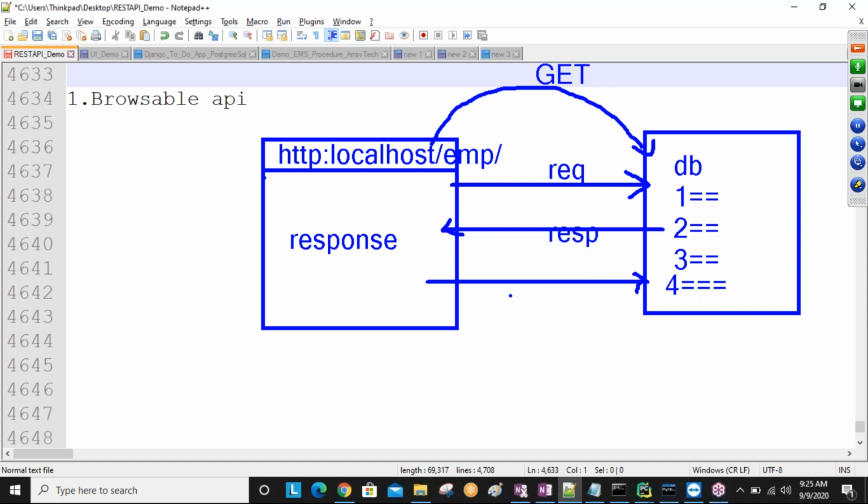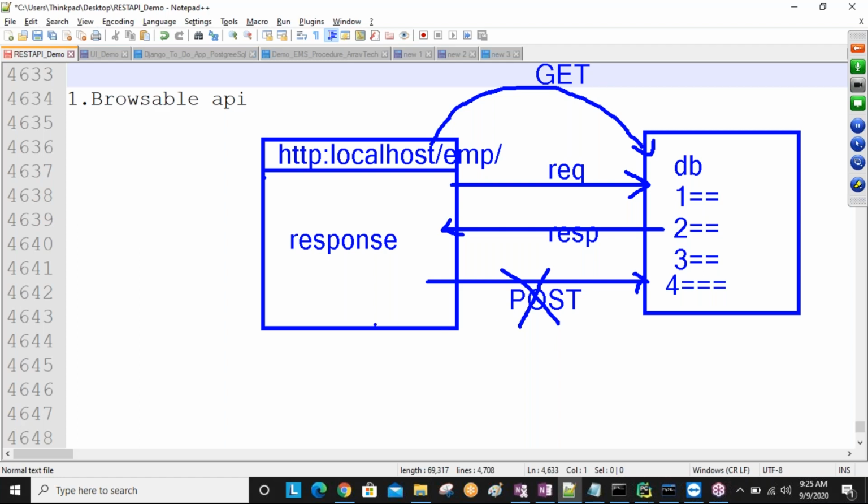If you want to create the data, then which method do we need to use? The POST method. We call these HTTP methods, sir: GET, POST, and so on. Later you will understand these HTTP methods more clearly. If you want to create new data in the database, by default we are unable to post the data from the browser using Django.